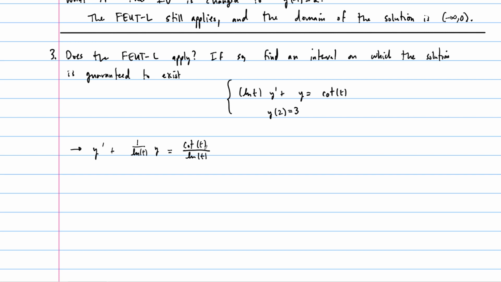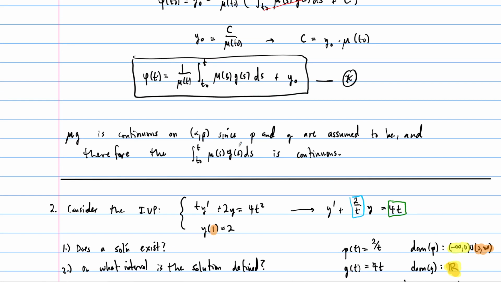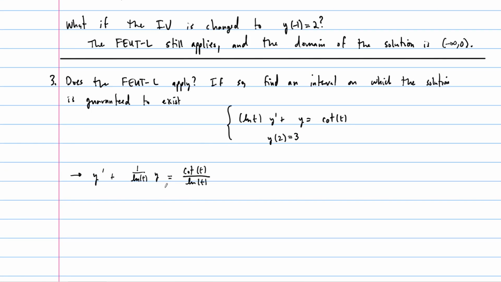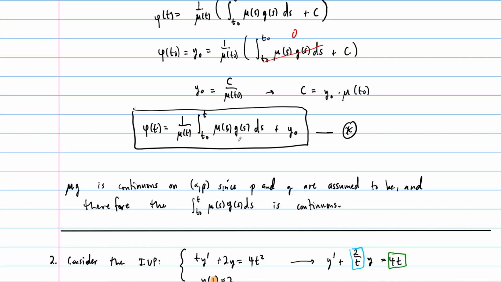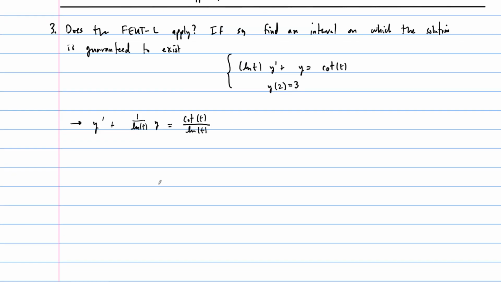Now, despite the fact that we have a formula for solving any linear equation, this is probably not going to be a nice one to actually solve, but we can still apply the fundamental existence and uniqueness theorem. So here's our function p of t on this side, and on this side here's our function g of t. All right, and so we can look at their domains.